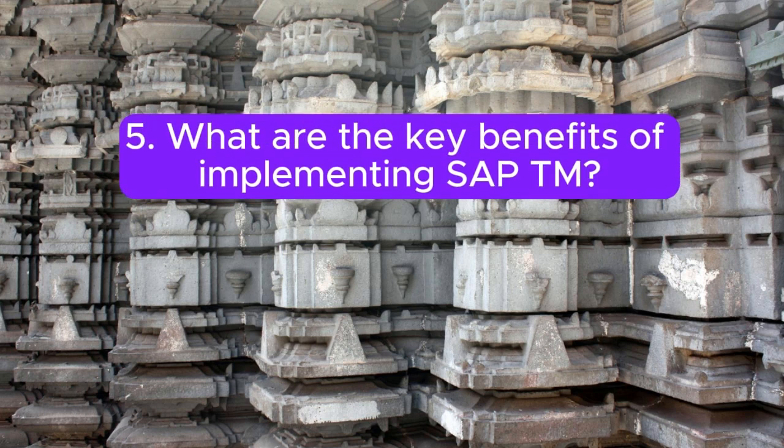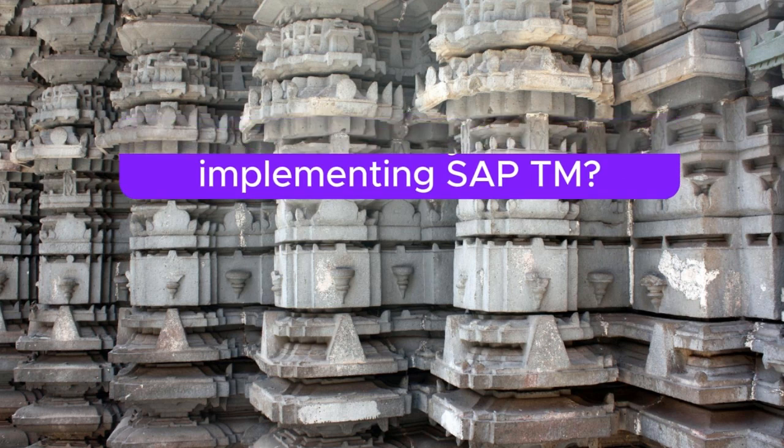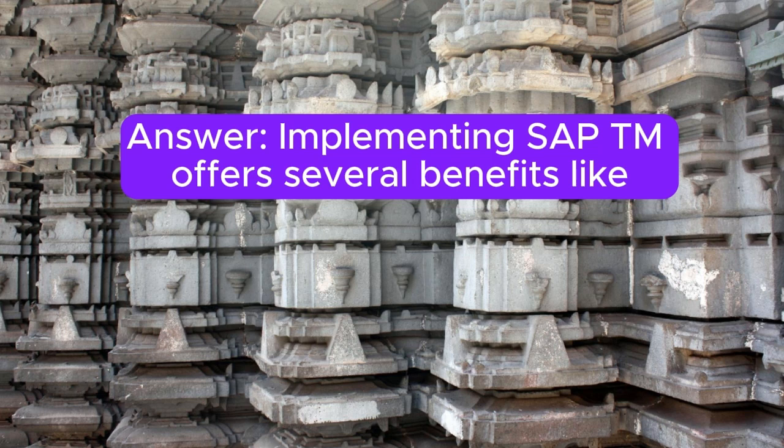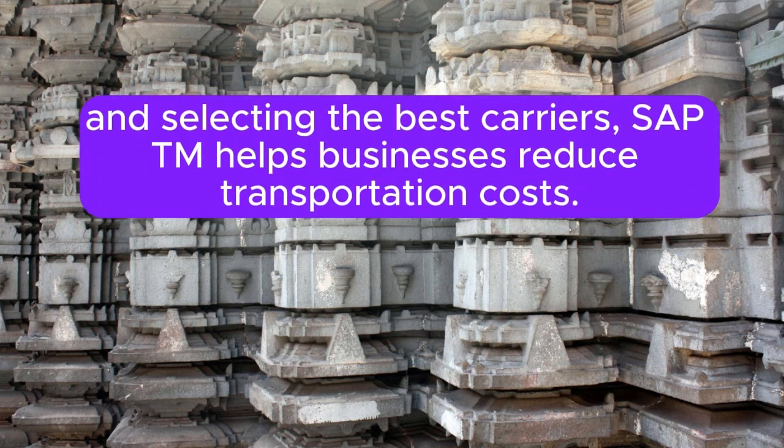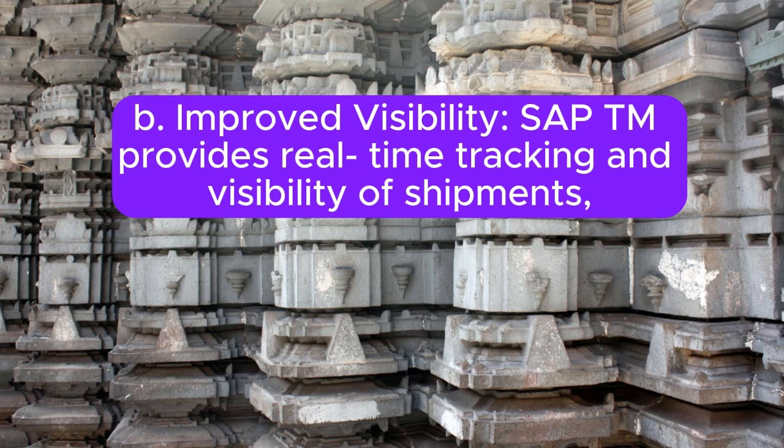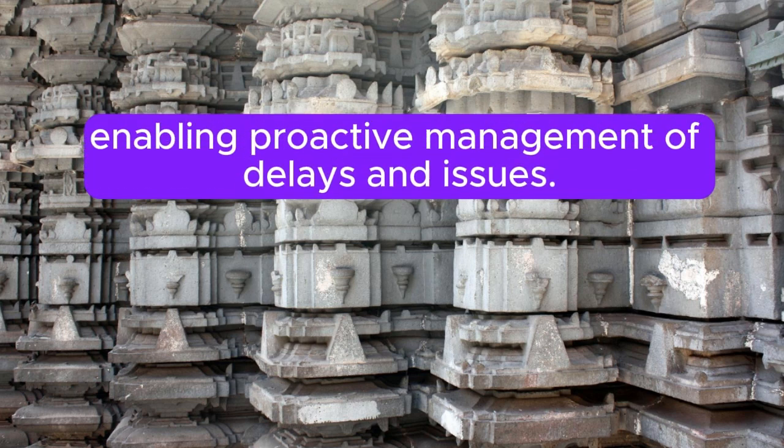5. What are the key benefits of implementing SAP TM? Answer: implementing SAP TM offers several benefits like: A. Cost reduction. By optimizing transportation routes, reducing empty miles, and selecting the best carriers, SAP TM helps businesses reduce transportation costs. B. Improved visibility. SAP TM provides real-time tracking and visibility of shipments, enabling proactive management of delays and issues.